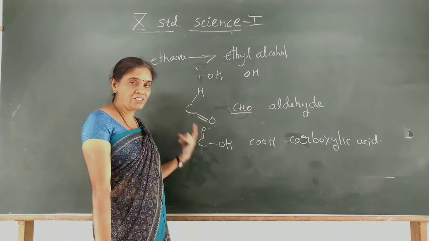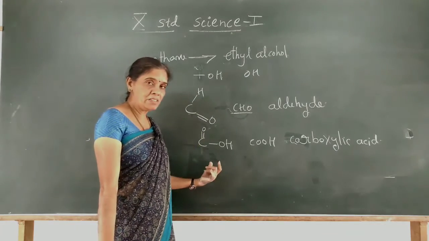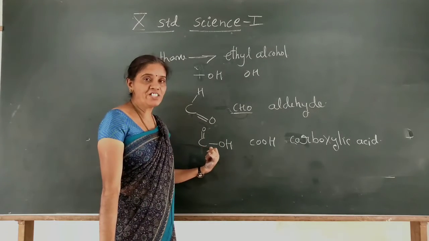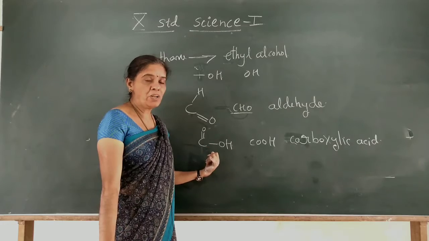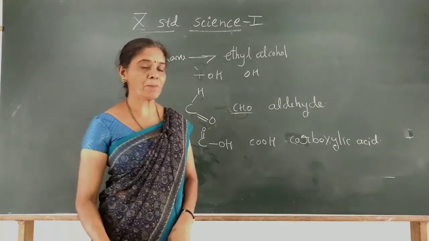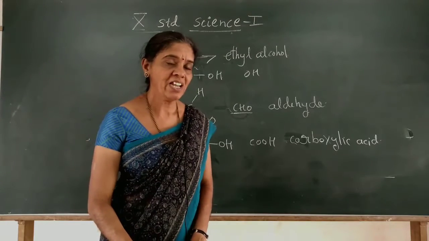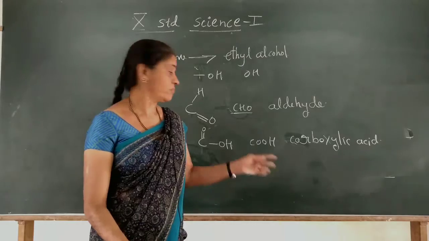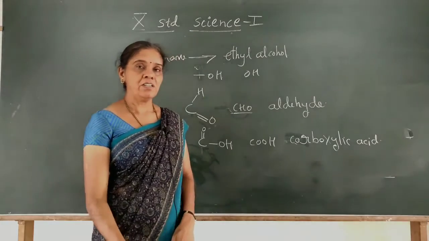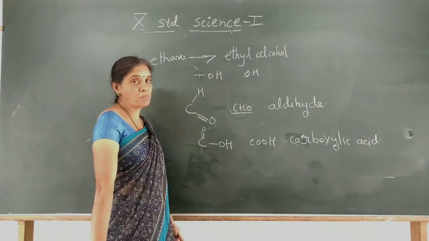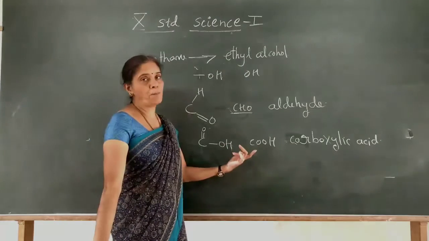So if in a hydrocarbon compound the hydrogen is replaced by the COOH group, the carboxylic group, it will have acidic property. You learned what acidic property is: in water it produces H plus ions, and it displaces hydrogen from metals, especially metals. So that property it exhibits.